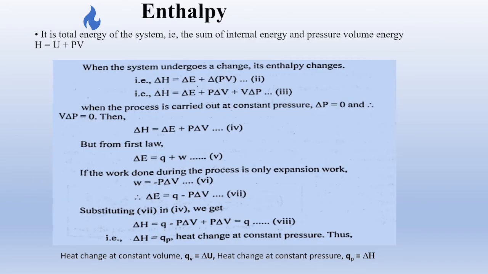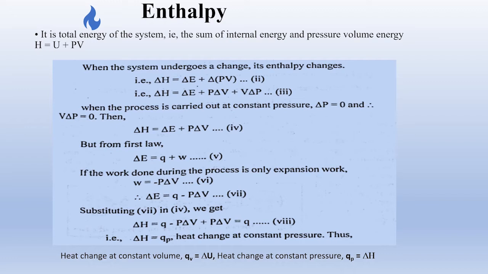Now we have another important term in thermodynamics, that is enthalpy. Enthalpy is literally the heat content of the system, and more specifically we can say it is the total energy, that is the sum of internal energy and pressure volume energy. So we can write the enthalpy equation as H. Enthalpy is denoted by the letter H and it is the sum of U plus PV, internal energy and pressure volume energy.